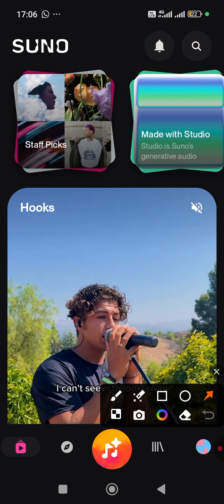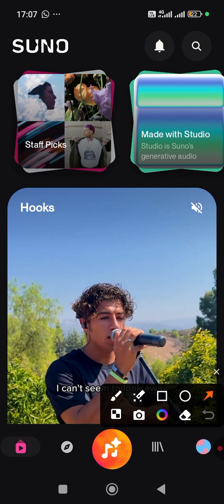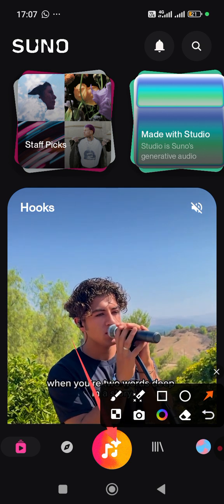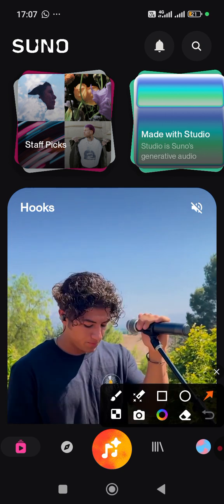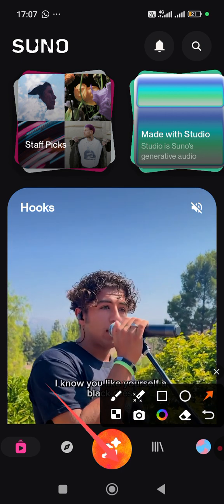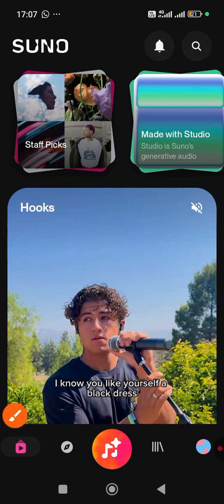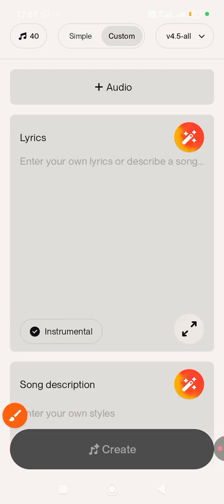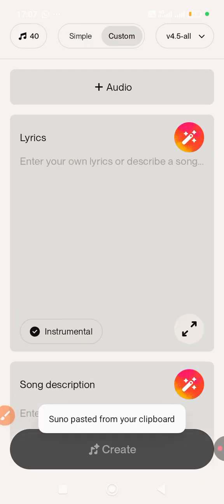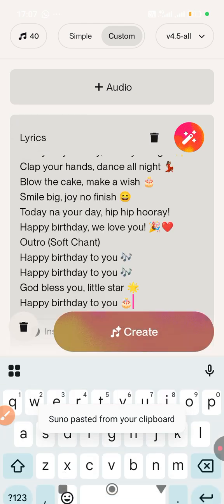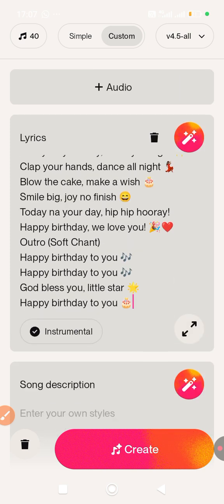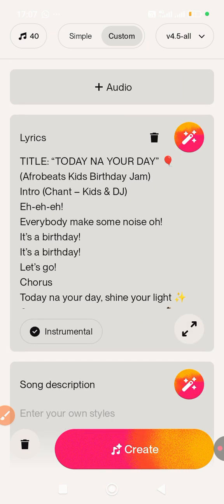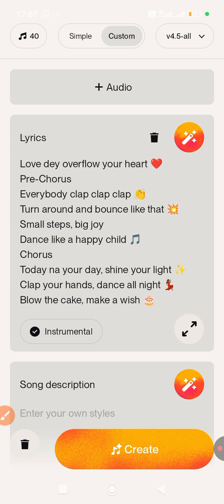Click on the music icon. All right, so you click on the music icon. Once you click on the music icon, you paste that lyrics that you copied from ChatGPT. You can see it's copied already. It's copied from ChatGPT. So you paste it here.